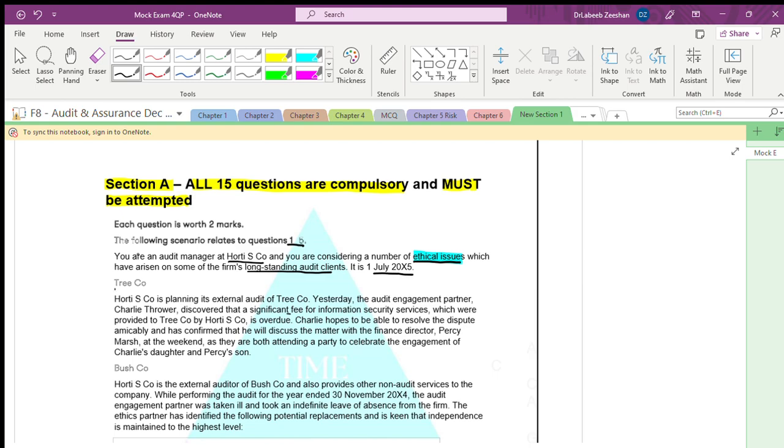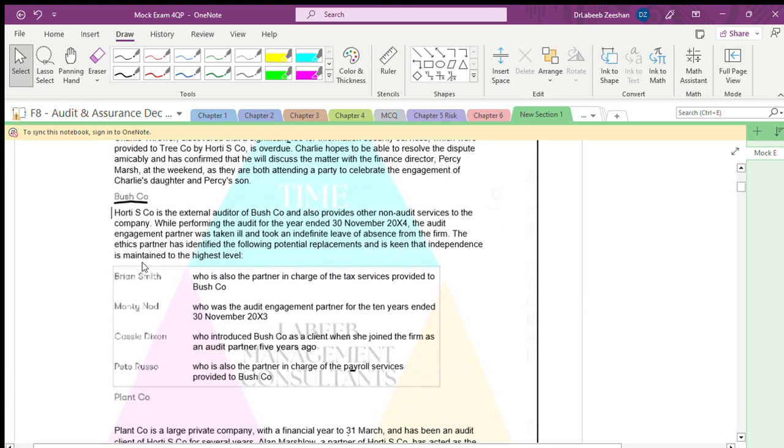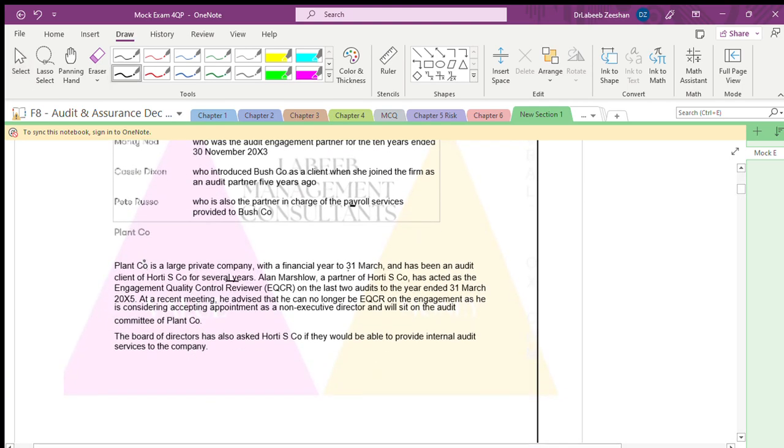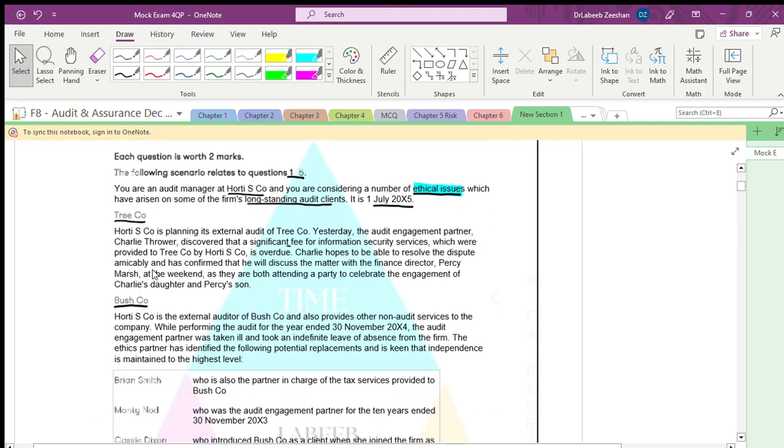There are 3 clients, including Bush company and Plant company, and we have to work out on these 3 clients. It's not difficult. HOTI company is planning its external audit. They are external auditors, not internal auditors.